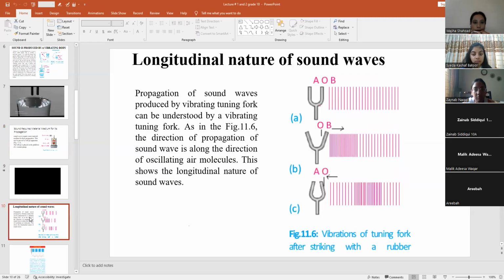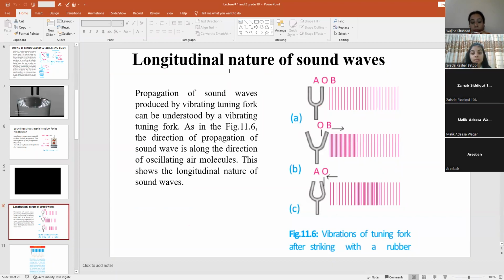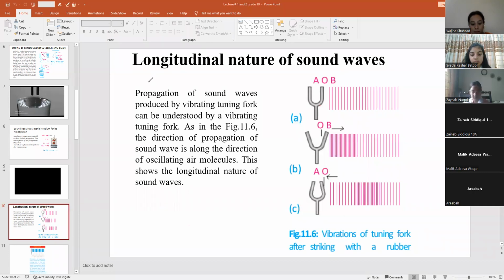Now we will see the nature of a sound wave, that how a sound wave travels. First of all, we will see what a longitudinal wave is. Let's see, the sound wave is traveling in this way, right?